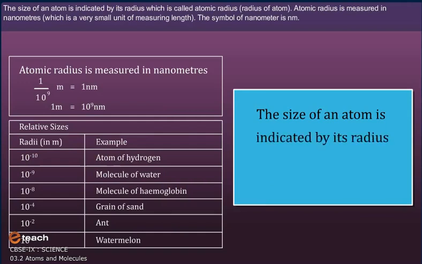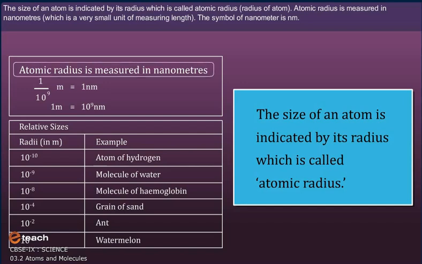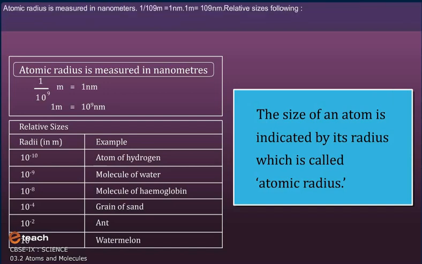Isn't that amazing? The size of an atom is indicated by its radius, which is called atomic radius. Atomic radius is measured in nanometers, which is a very small unit of measuring length. The symbol of nanometer is nm. Atomic radius is measured in nanometers.